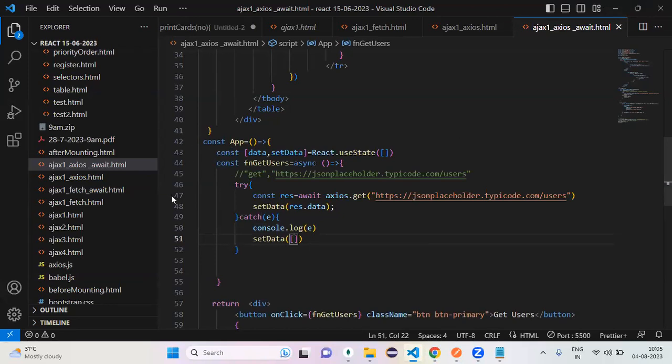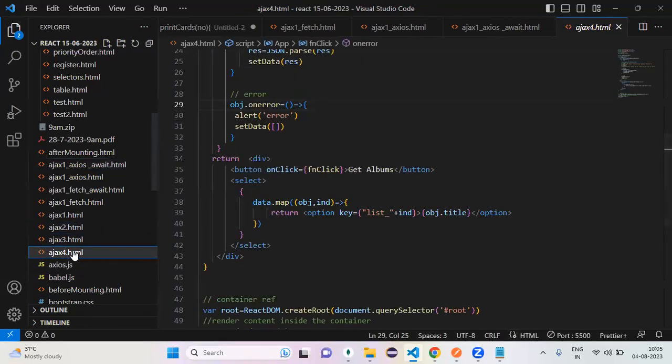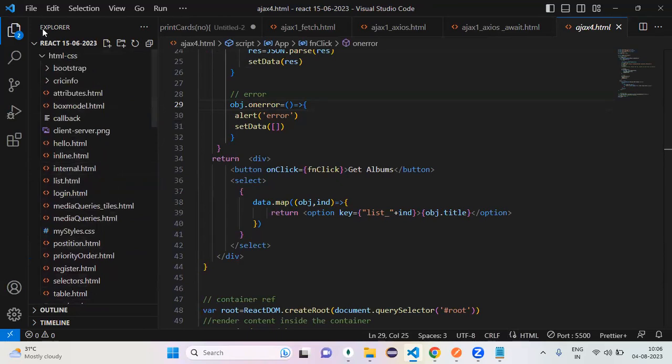So can you apply the same stuff for the remaining 3 examples, Ajax 2, Ajax 3, and Ajax 4? Already code, logic, and everything is with you. Okay, you need practice. That's it from your end.